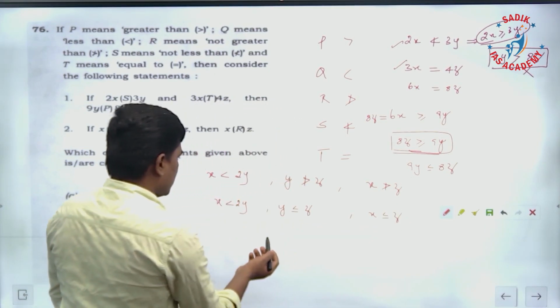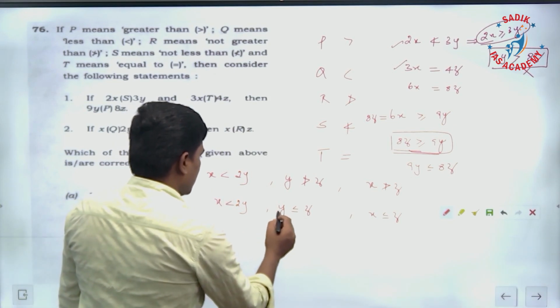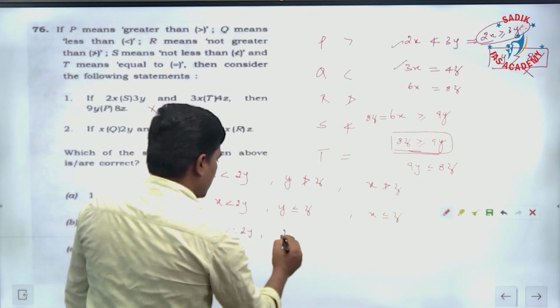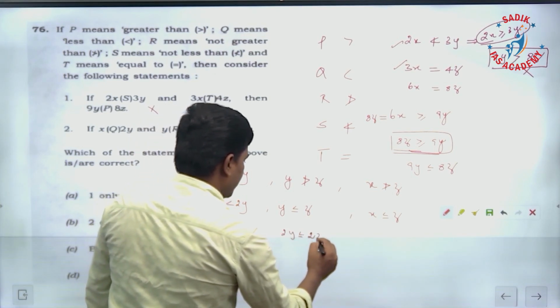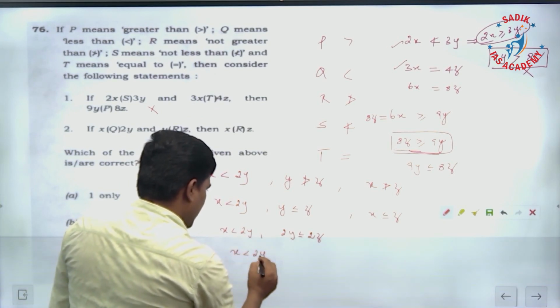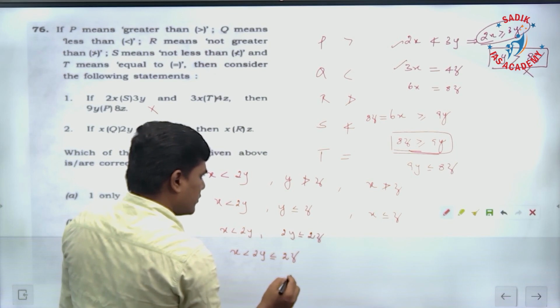So, from here, if you multiply here by 2, x is less than 2y, and here 2y less than or equal to 2z. If you combine both, x is less than 2y, and this 2y is less than or equal to 2z. Okay, this is what we have.